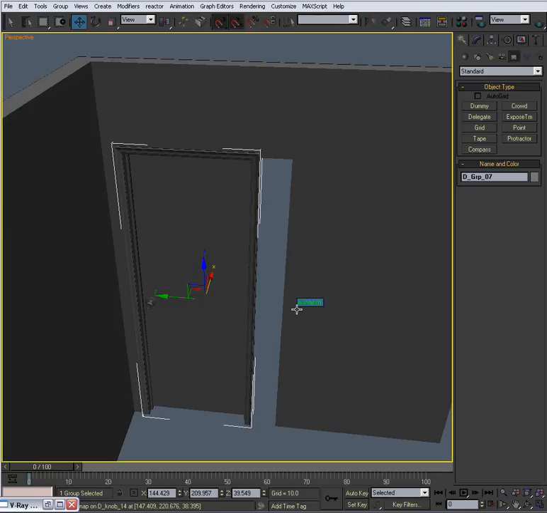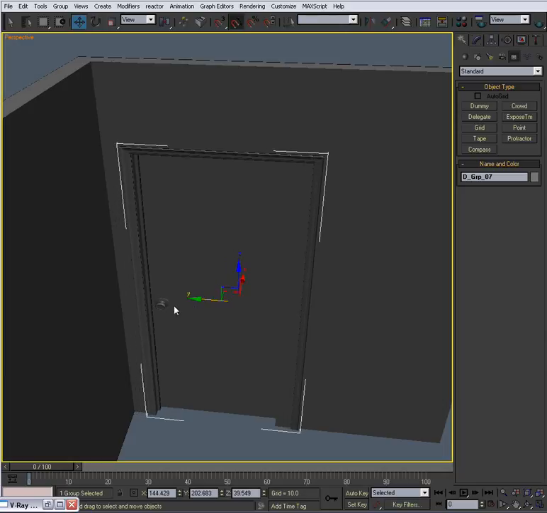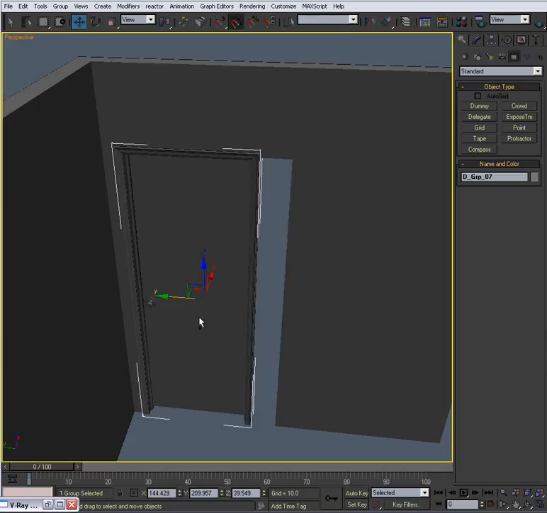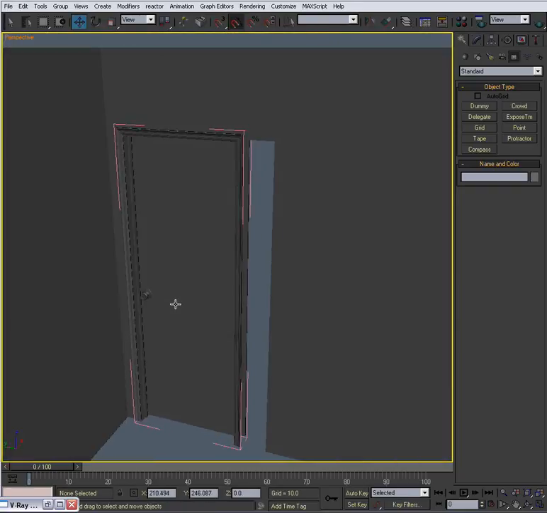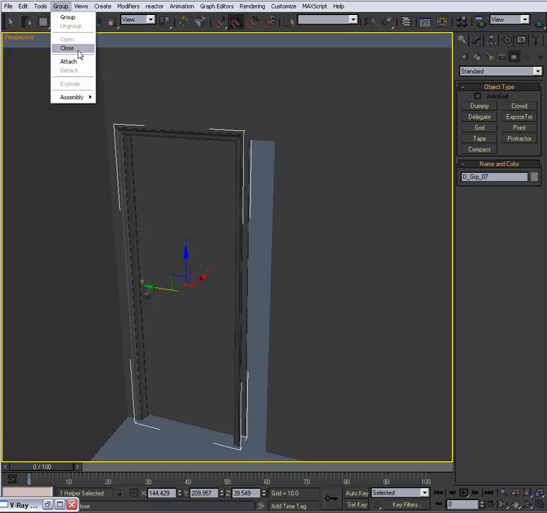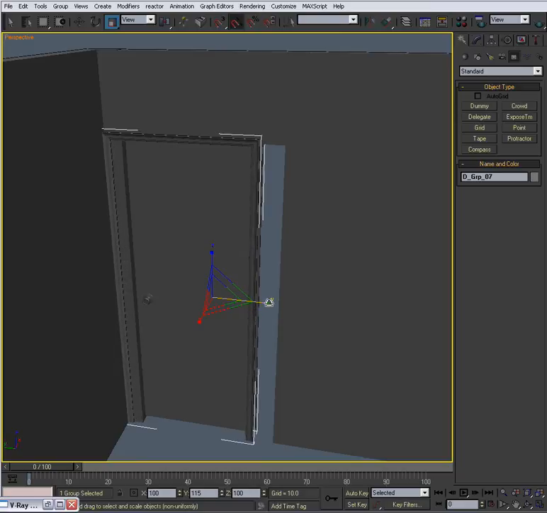I could scale this, but the problem with scaling is that it's going to scale the doorknob. It's going to look really flat if I do it. Like I'll show you if I take snaps off. If I started moving this into position, you'll notice that it skews this, and it looks really, really bad. So I don't want to do that. What I'm going to do instead is open this, and I'm going to take this and detach that from the group. Take this and I'll delete it since we're not going to have a doorknob on the outside. We could care less. And then I'll close the group again. And this time when I do it, the doorknob's going to stay still.